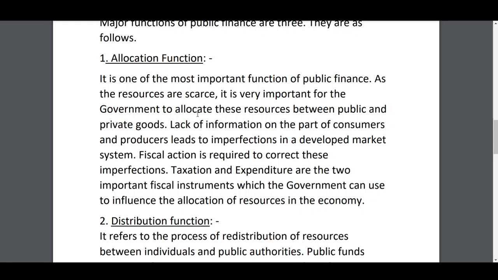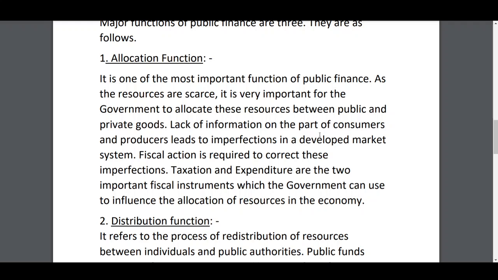We have already studied the different classifications of goods, isn't it? Public goods, private goods, luxurious goods, necessary goods, etc. So the government has to decide how many resources to allocate for public goods and how much for private goods. For example, public goods are railways, defense, etc. And private goods are the normal commodities we are using.